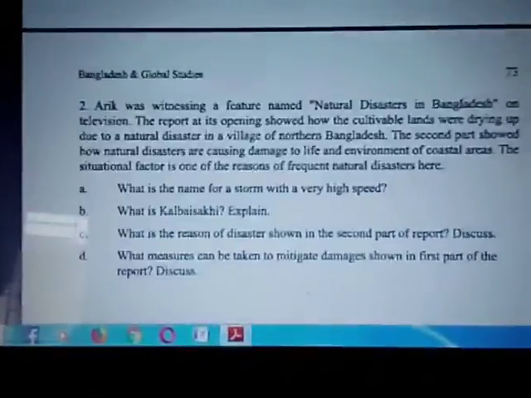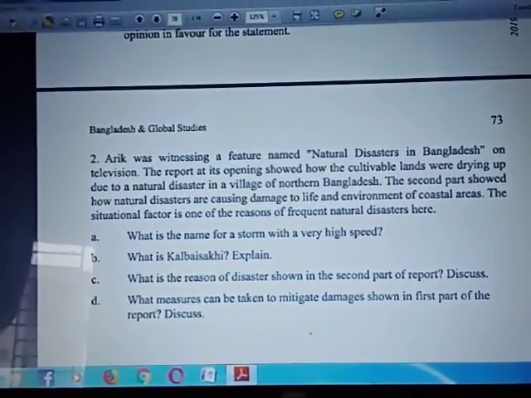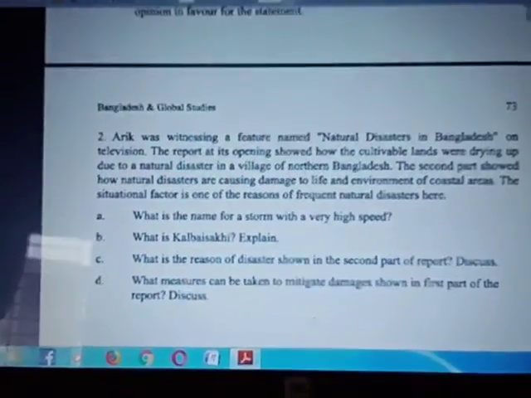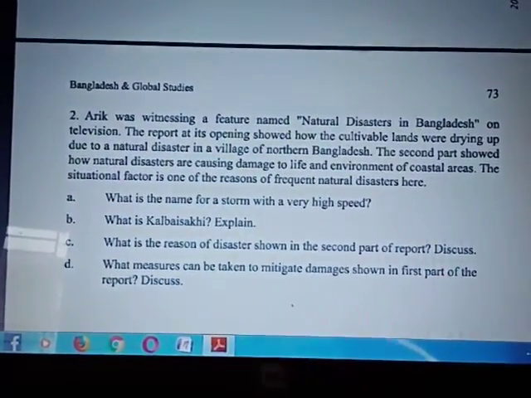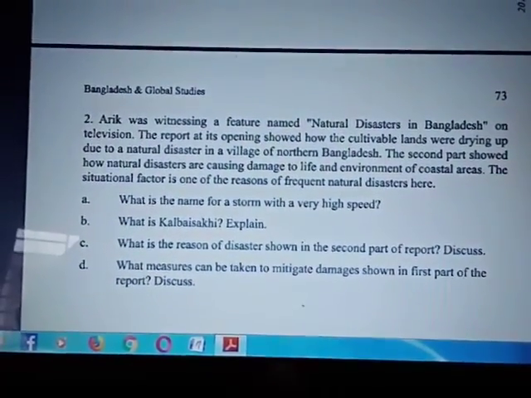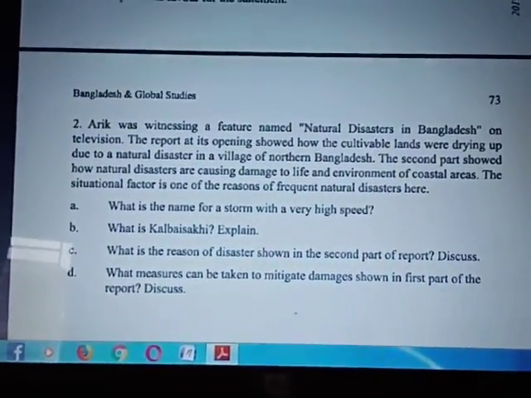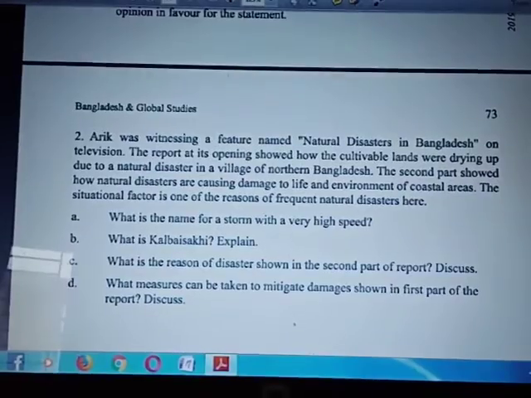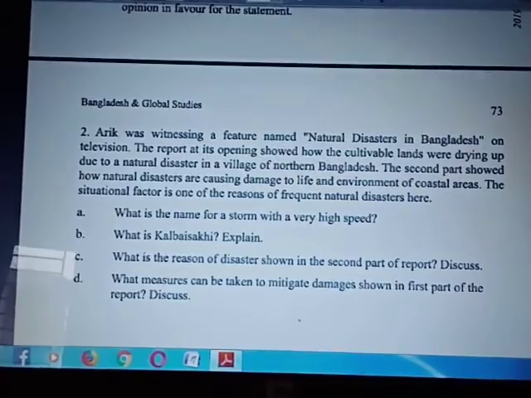Second creative question. Eric was watching a feature named Natural Disaster in Bangladesh on television. The report at its opening showed how the cultivable land was drying up due to natural disaster in a village of northern Bangladesh. The second part showed how natural disasters are causing damage to life and environment of coastal areas. The situation factor is one of the reasons of frequent natural disasters here.